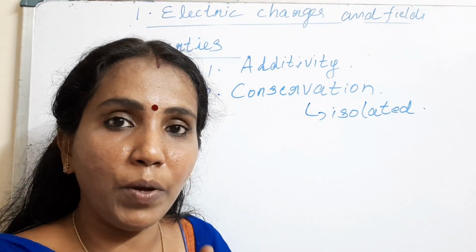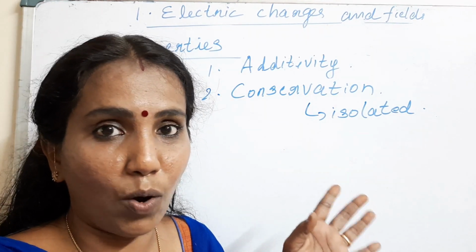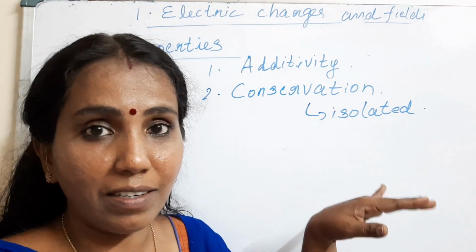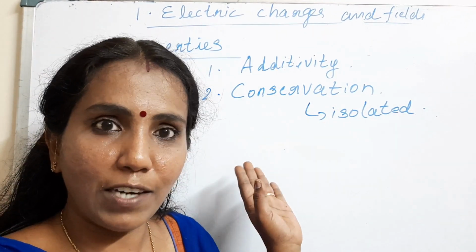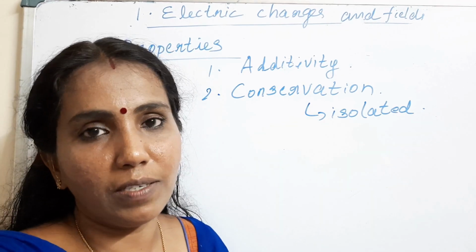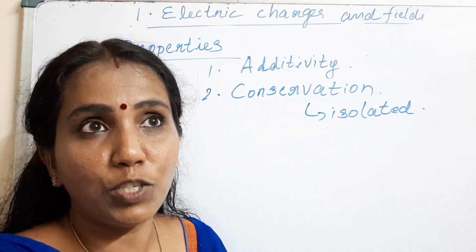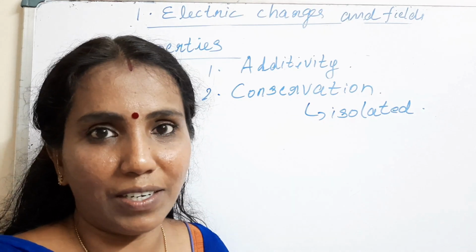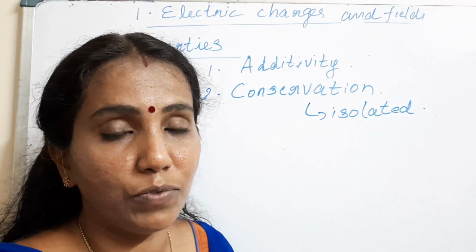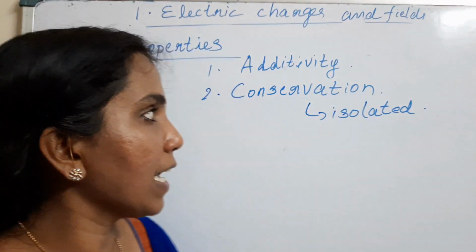The first step is looking at the charge on the left hand side and right hand side. For the reaction to be possible, the total charge on the left hand side should be equal to the total charge on the right hand side, which means that during that reaction the total charge remains conserved. So there we apply conservation of charge. Okay, so that is the second property.